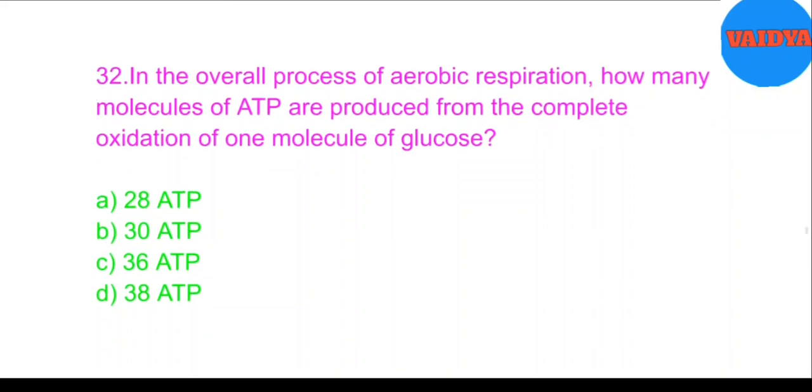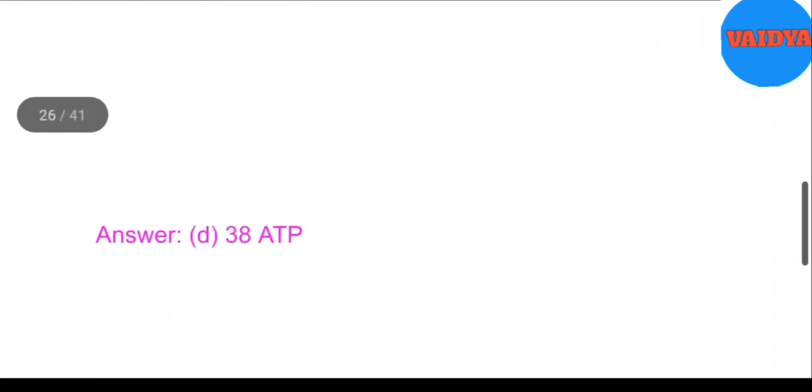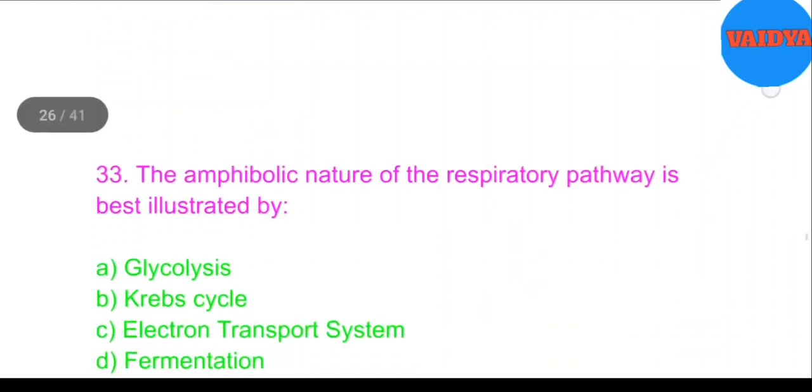32. In the overall process of aerobic respiration, how many molecules of ATP are produced from the complete oxidation of one molecule of glucose? A. 28 ATP. B. 30 ATP. C. 36 ATP. D. 38 ATP. Answer. D. 38 ATP.